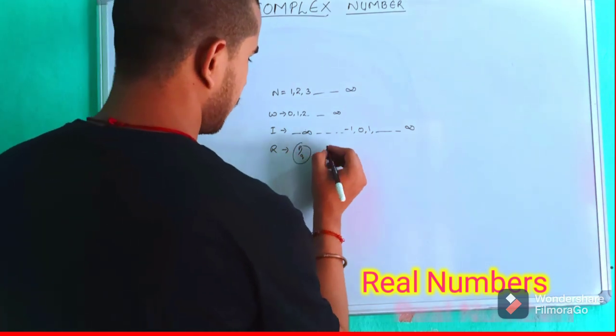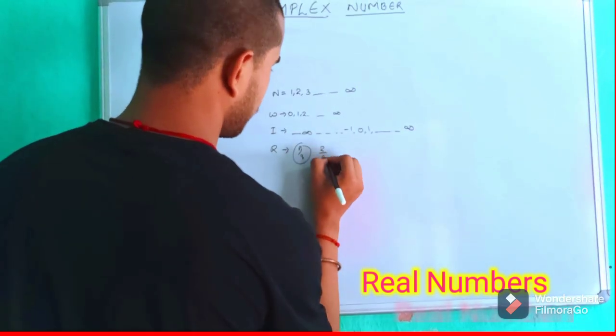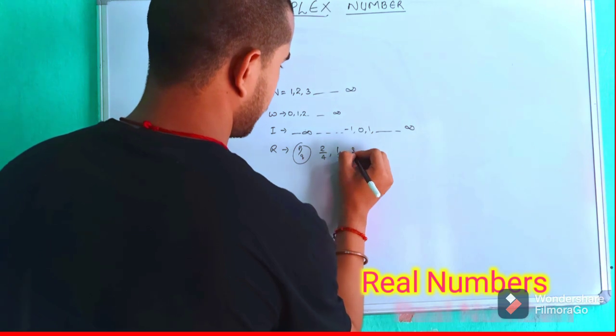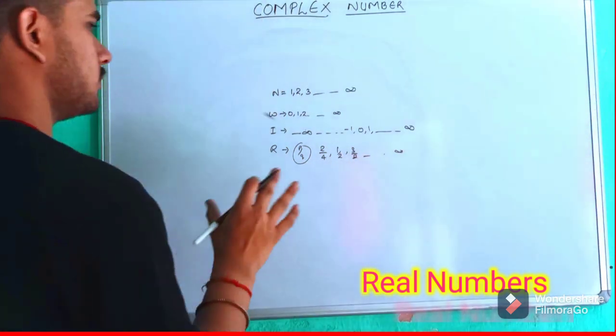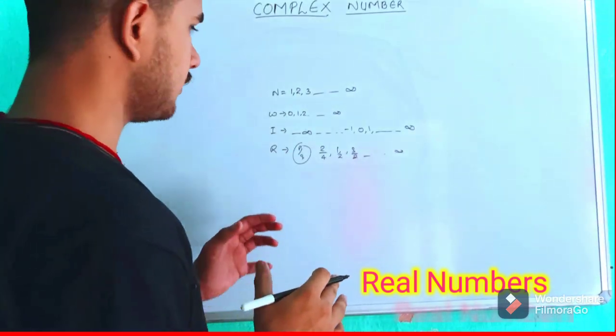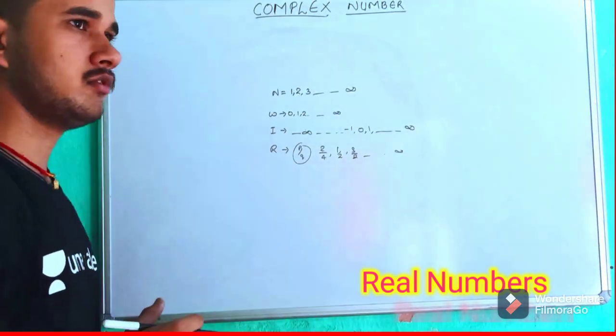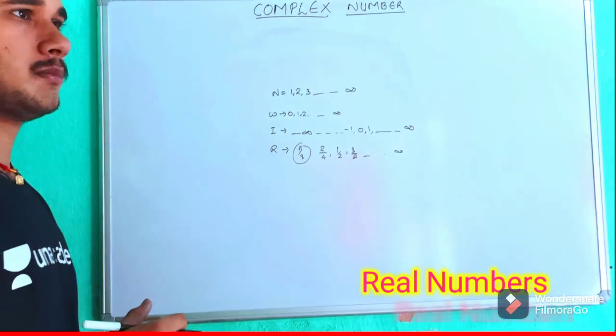So any number can be like 2 by 4, 1 by 2, 3 by 2. Any number which can be written in the form of p by q is in the form of real numbers.